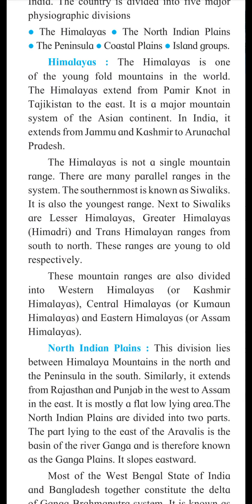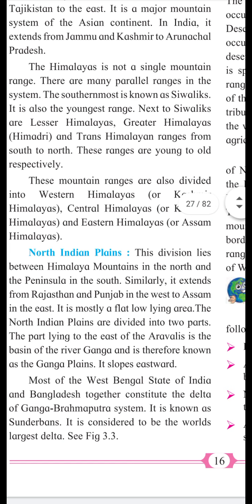Then the third characteristic is that the North Indian plains are divided into 3 parts: Punjab Haryana plain, then Ganga plain, the river Ganga basin, east of the Aravalli, and also Assam or Brahmaputra plain.